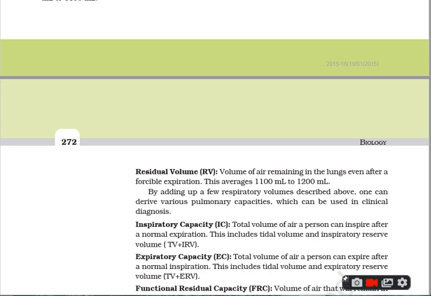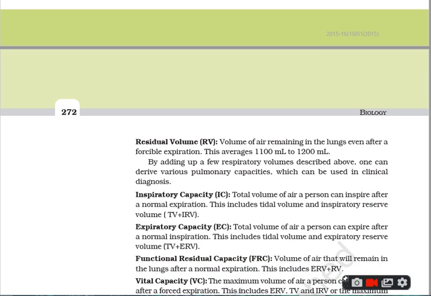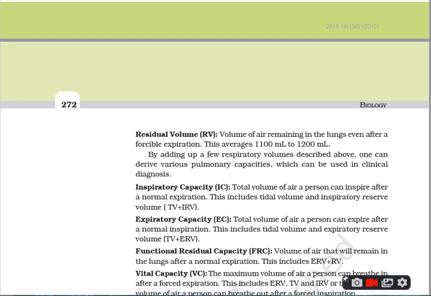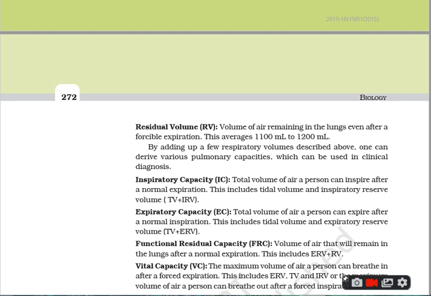First is IC, meaning inspiratory capacity. It is the total volume of air a person can inspire after normal expiration. That means even if you have expelled the air, how much volume of air a person can take in.